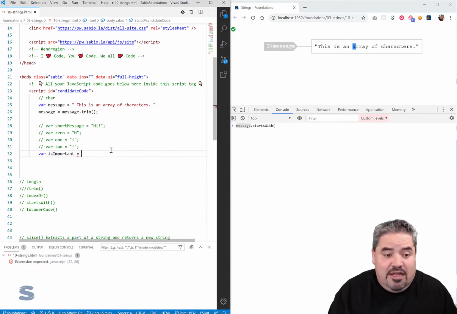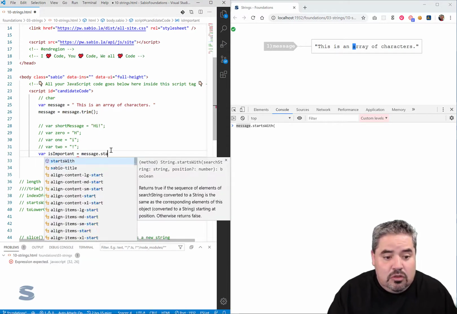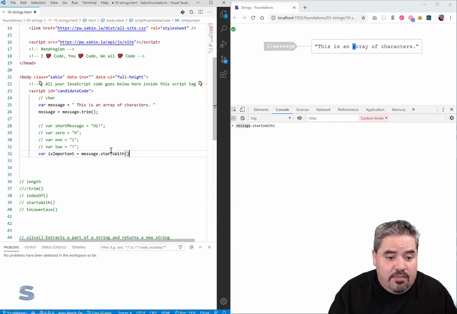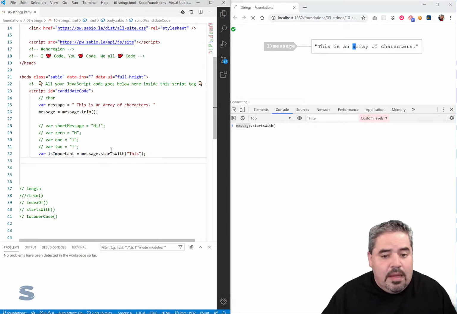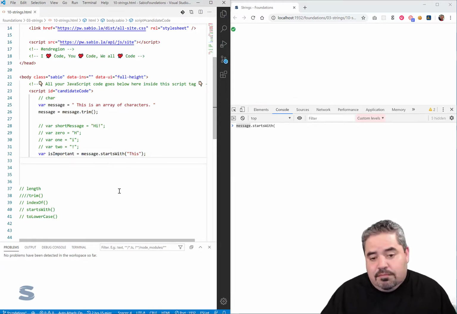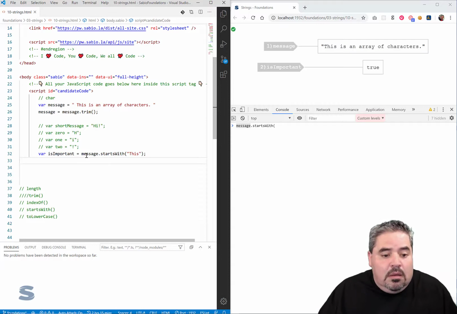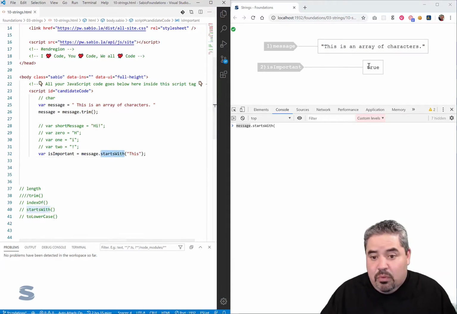For some reason, I think that if a message starts with the word "this", that it's important. Okay? So if the message starts with this, startsWith yields a Boolean, right?